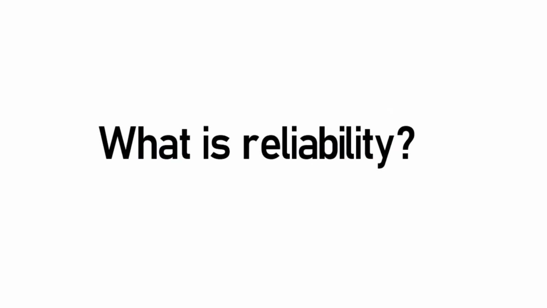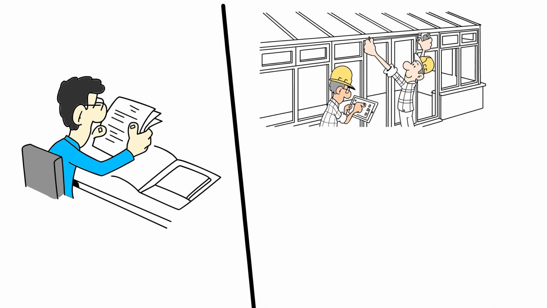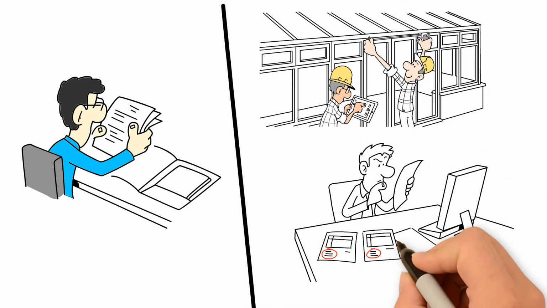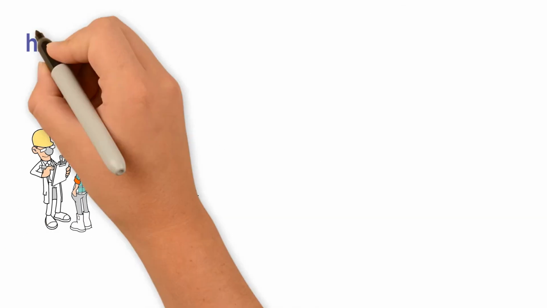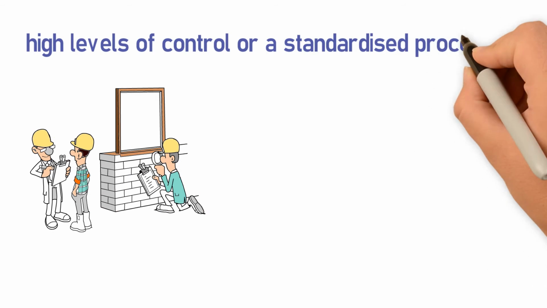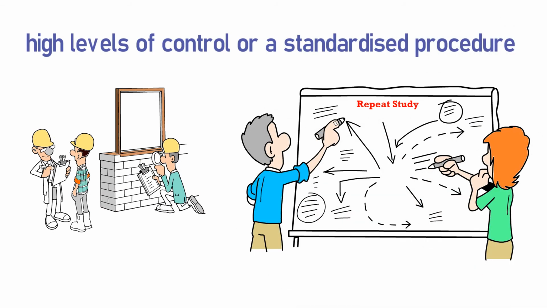What is reliability? Reliability refers to how consistent the findings are. If we were to repeat the study, would we find the exact same or similar findings? The only way we can accurately repeat a study is if we have high levels of control or a standardized procedure, because we need to be able to repeat the study in exactly the same way.